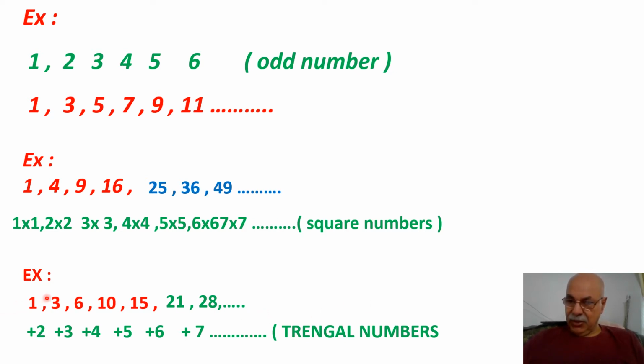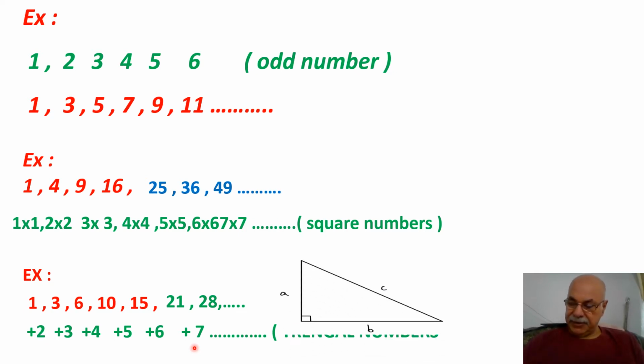You see, 1 to 3 is 2, 3 to 6 is 3, 6 to 10 is 4, 10 to 15 is 5, 15 to 21 is 6, 21 to 28 is 7. That's why the base of the rectangle becomes bigger.